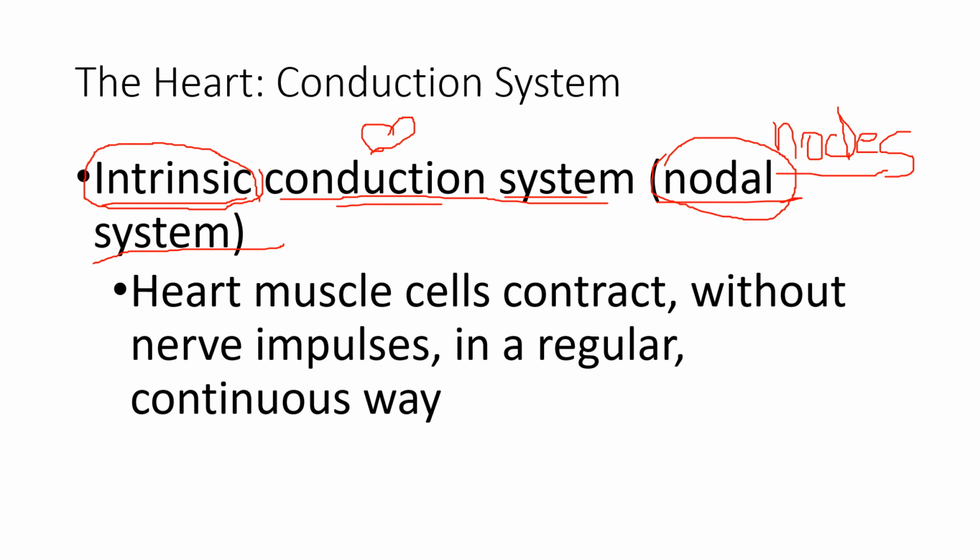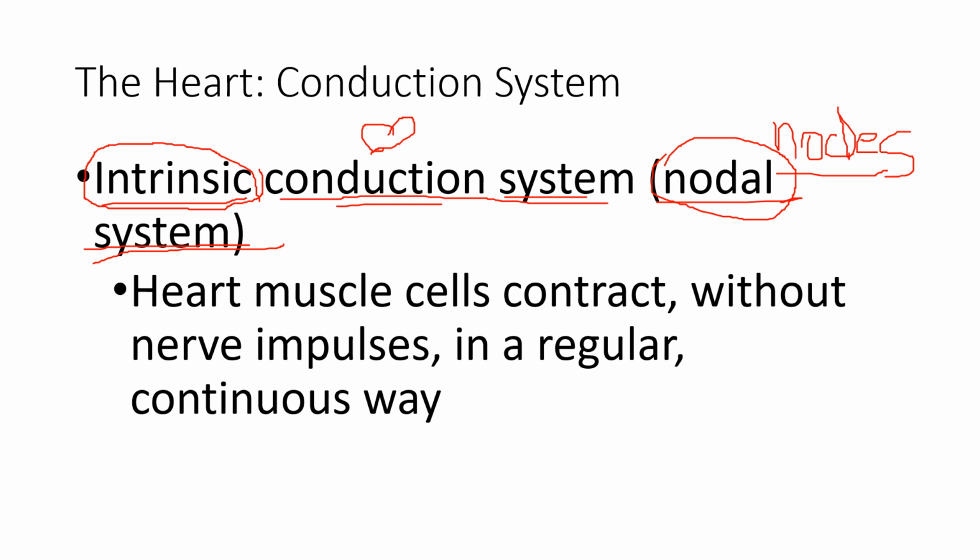Try to hold your neck. In your neck there are nodes, and inside the heart there are also nodes, a system of nodes. These nodes emit impulses to contract the muscles. So the contraction of muscles depends on this intrinsic conduction system.